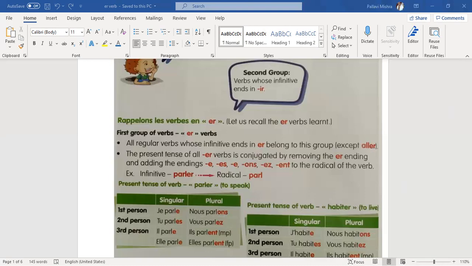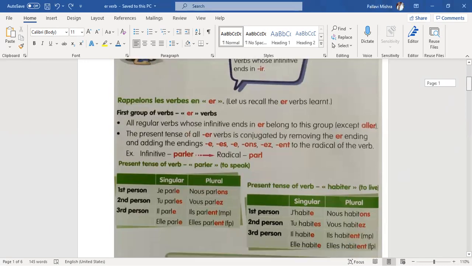Let's take another verb. Habiter. Habiter means to live. H is silent. So here, if you are saying I live, it becomes j'habite. Why? Because habiter starts with a vowel sound. So in that case, we remove E and we put an apostrophe. So together, it becomes j'habite.